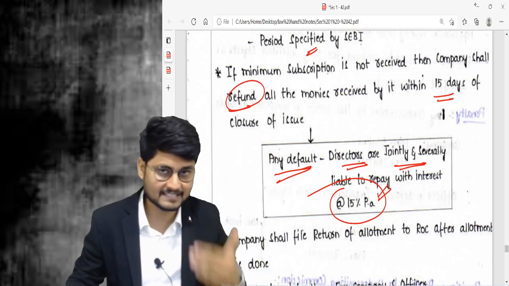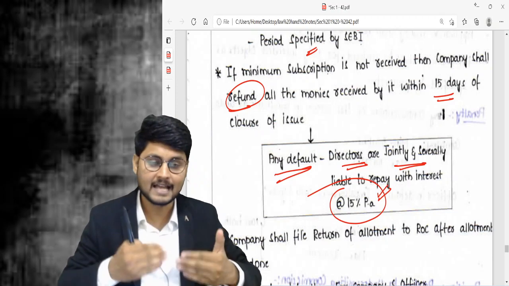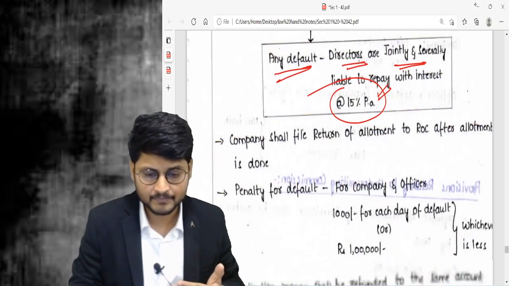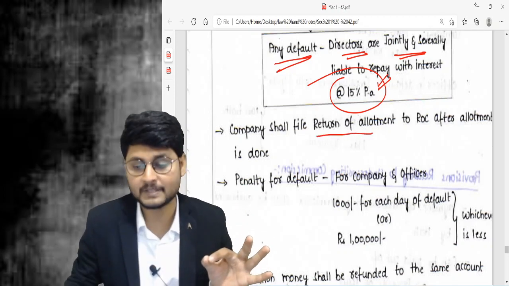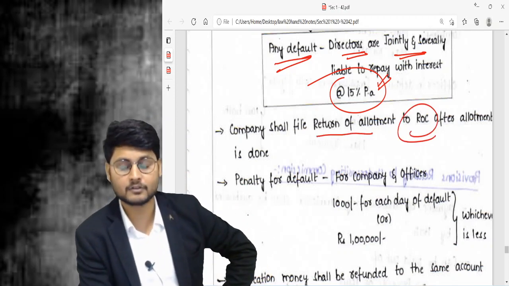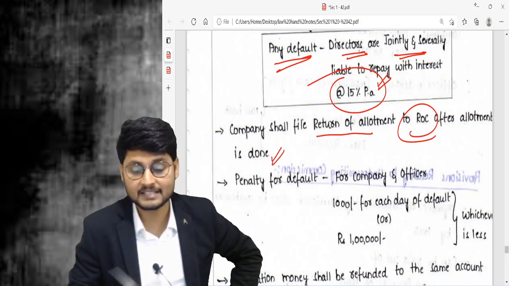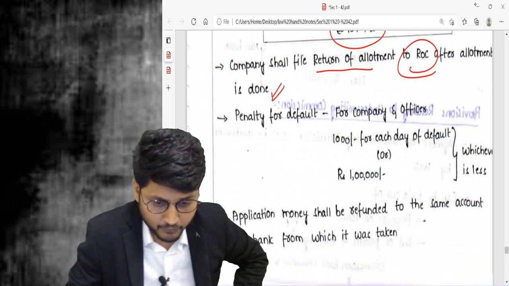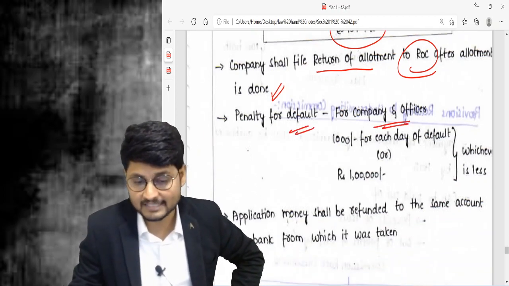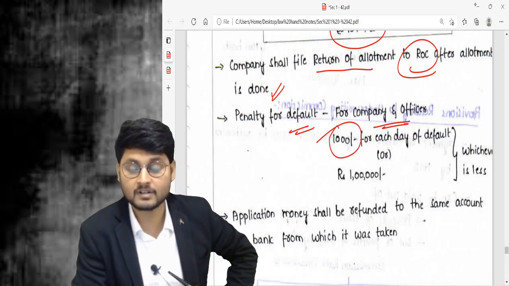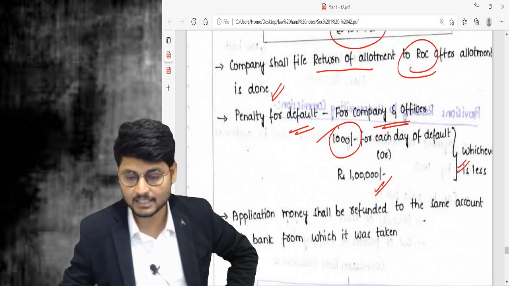Once the minimum subscription is received and application money is received by way of check or other instruments, and the allotment is made, then the company shall file the return of allotment to ROC after the allotment is done. If there is any default, then the company and officer are liable for 1000 rupees for each day of default, or 1 lakh rupees, whichever is lower.